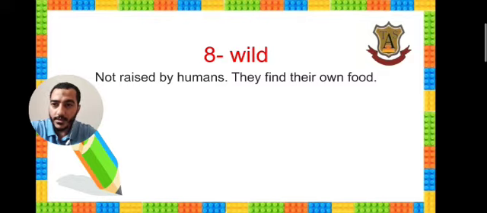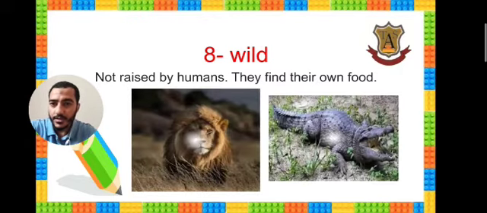Pets are like dogs and cats. But wild animals are not raised by humans. They don't depend on humans. They find their own food. Like in this picture, we have crocodiles and lions. They are wild.